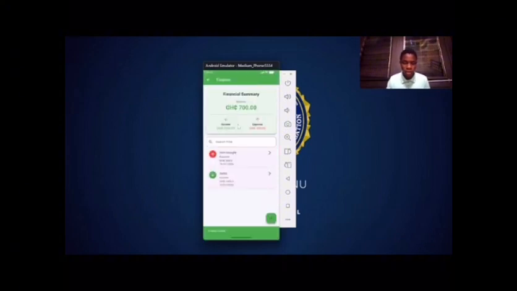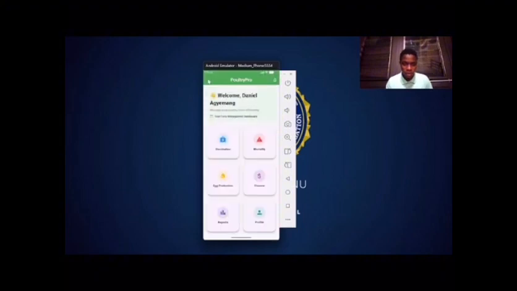Okay, you see, the app calculates the profit from the income that you made today and the expense. So we bought things worth 300, we made about 1,000, so the balance will be 700. Very efficient and very good.